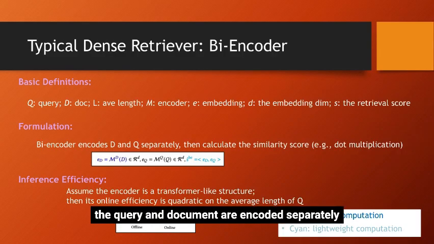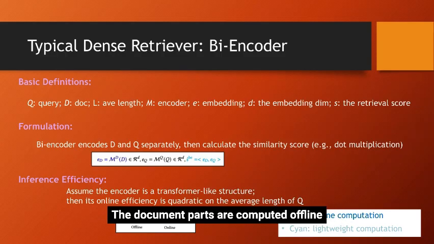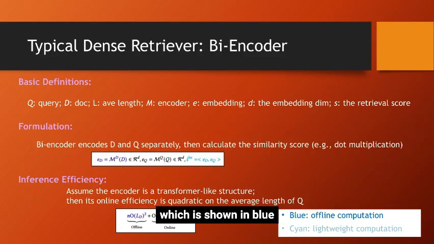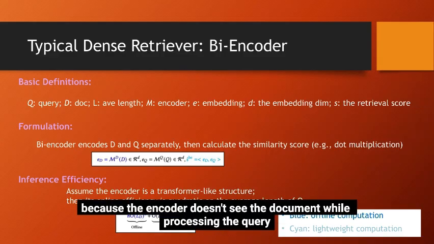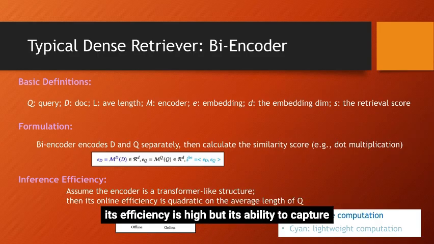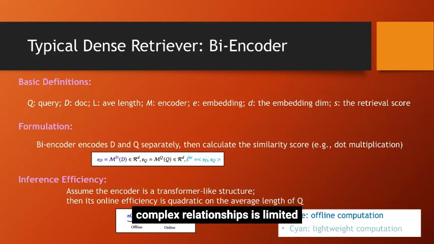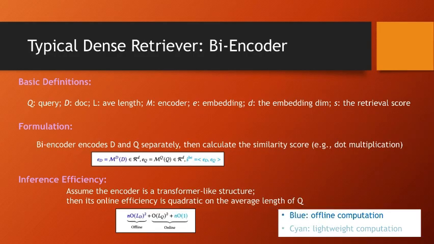In this setup, the query and document are encoded separately. The document parts are computed offline, which is shown in blue. The online computation, shown in cyan, is very lightweight. However, because the encoder doesn't see the document while processing the query, its efficiency is high, but its ability to capture complex relationships is limited.